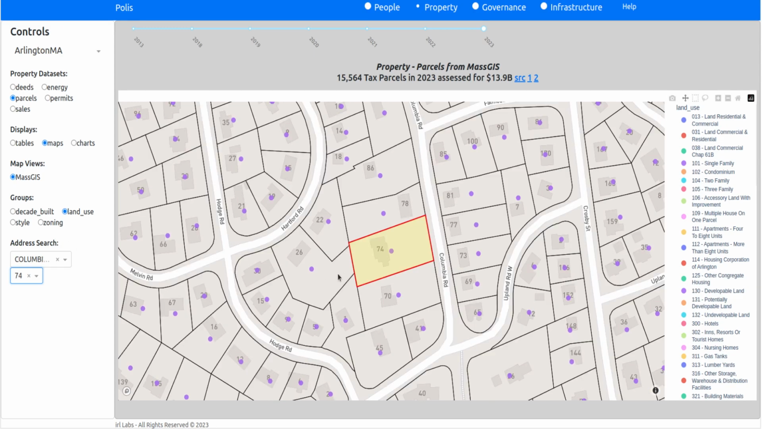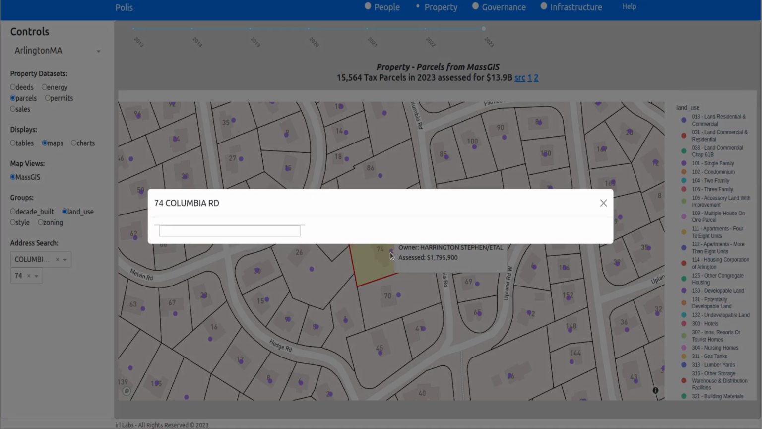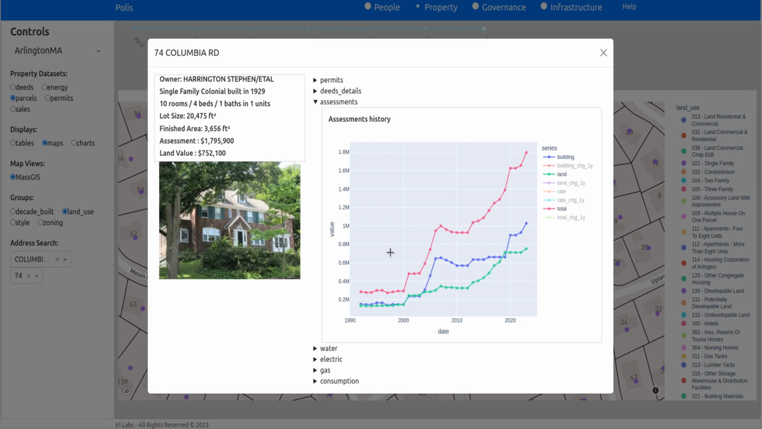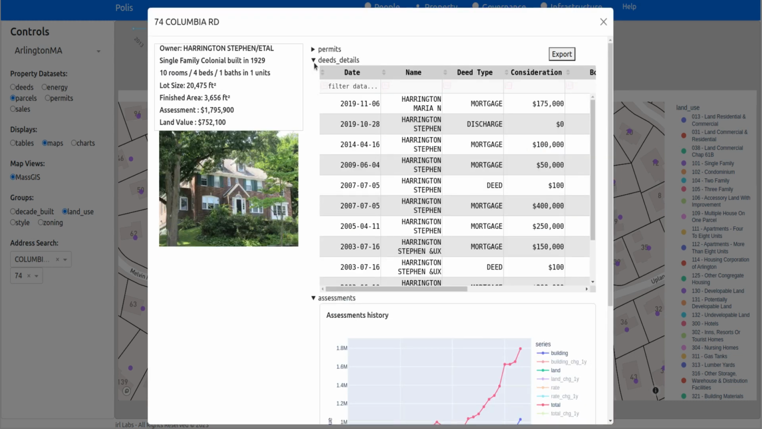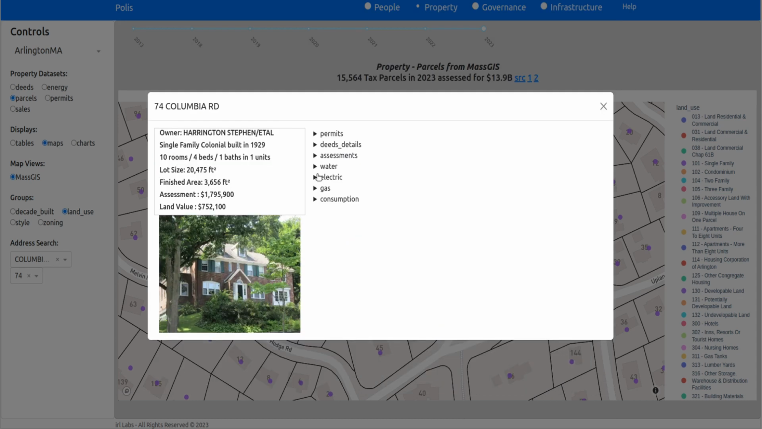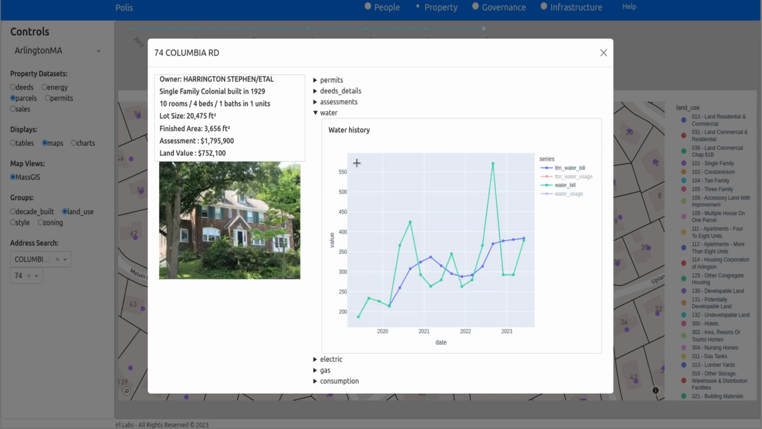This will bring up the individual parcel. You can click on it. It'll bring up all of the details of that parcel, including the assessment over time for the different components for building and land and total. You can look up what permits have been pulled, what deeds have been documented, the water usage, so the quarterly bill versus the trailing 12 month to see the trend more clearly.